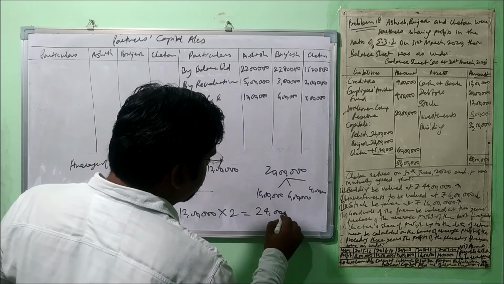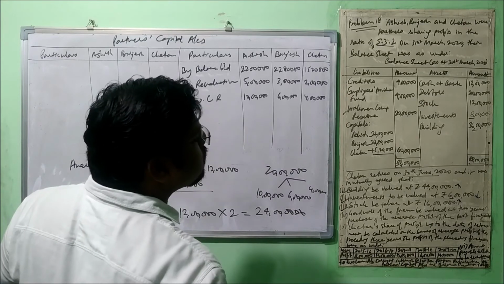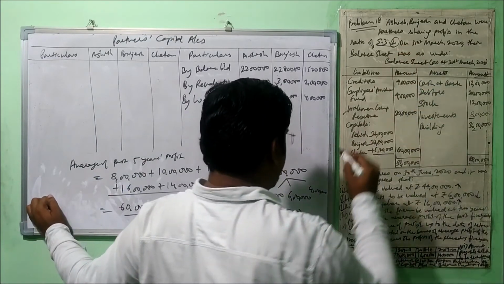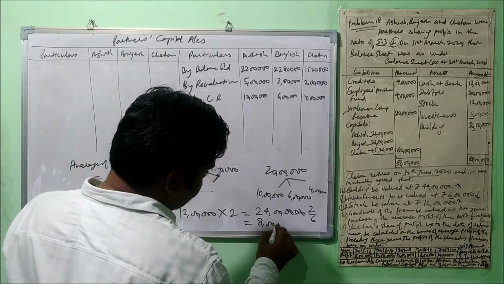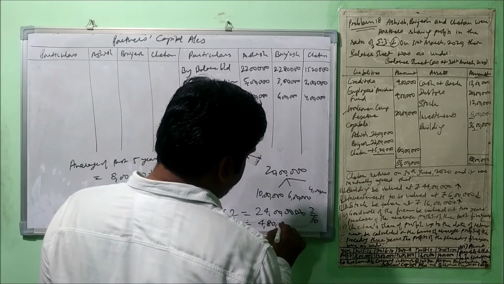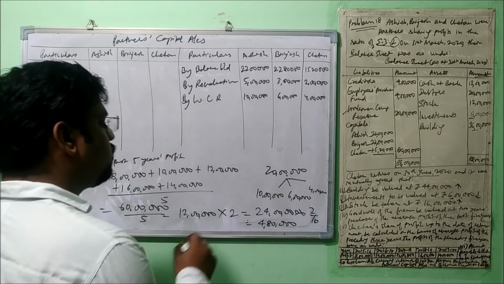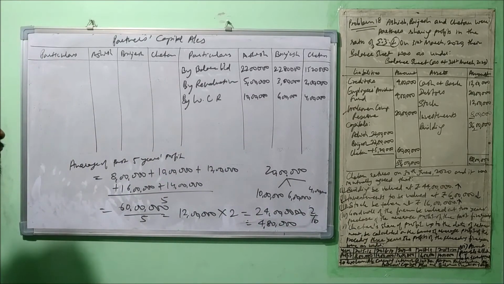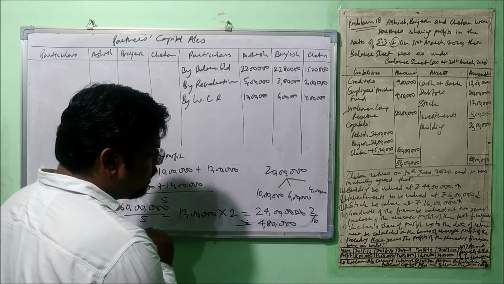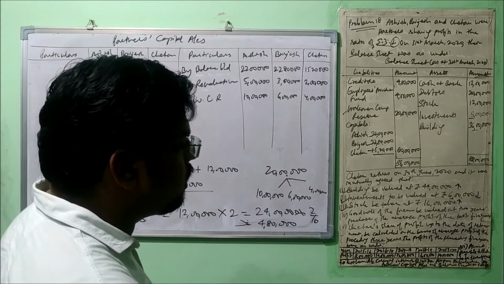It becomes 24 lakh, and out of this the share of retiring partner Chetan is 2 by 10, which is 4 lakh 80,000. Right, so that is the share of goodwill of the retiring partner. This amount will be compensated by the continuing partners. In what ratio?